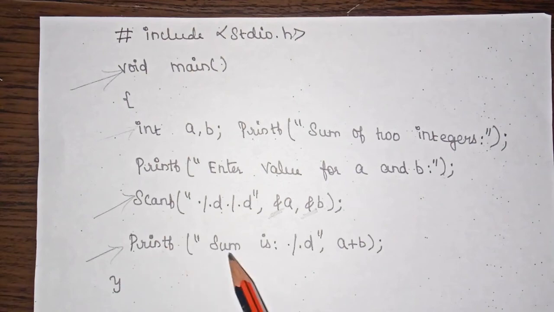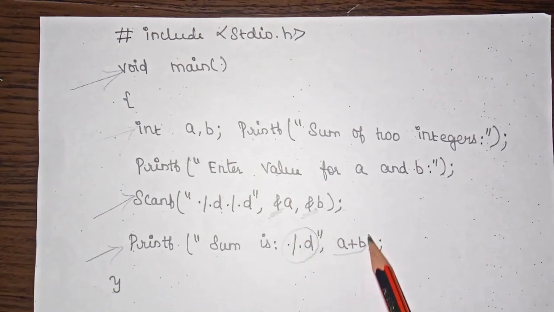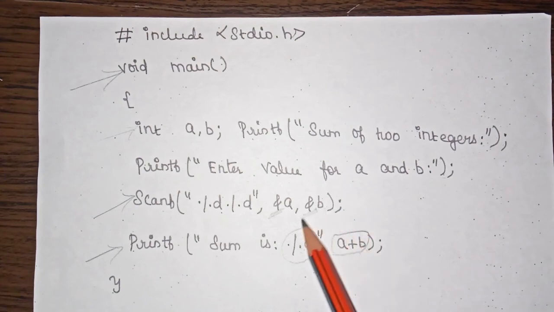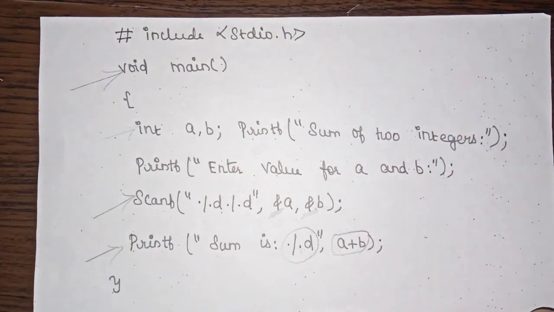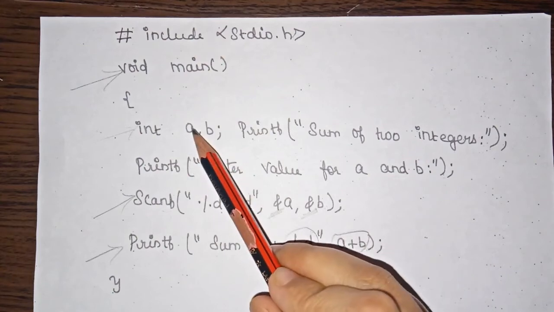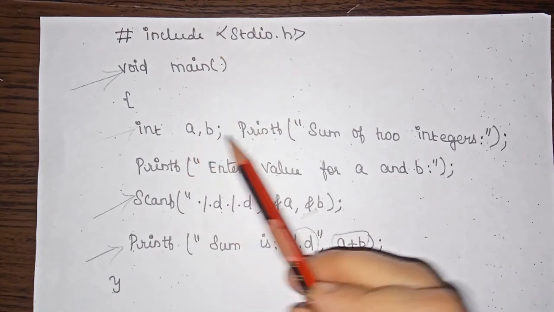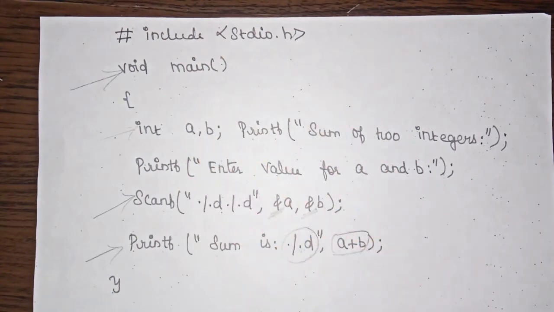So in this printf, it will print "sum is", and in the place of this %d specifier, it will print the value of a plus b. That is, it will compute the value a plus b, and the result will be printed in this place %d, right? So this is how the simple program a plus b, that is addition of the variables a and b, is happening, right?